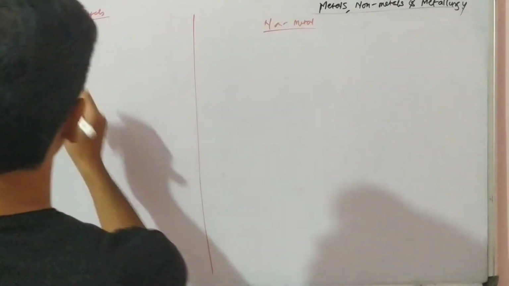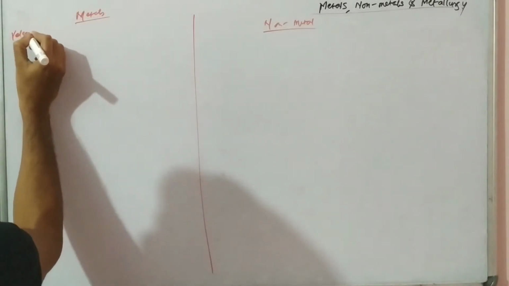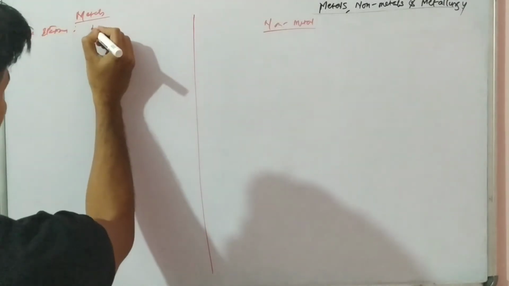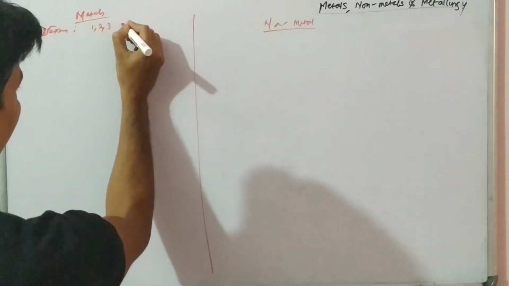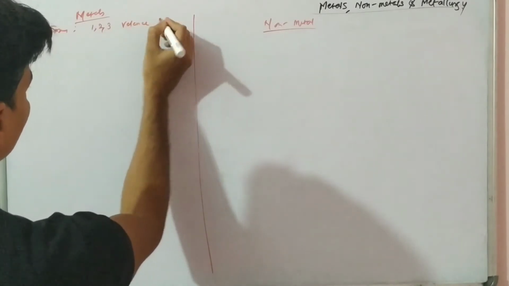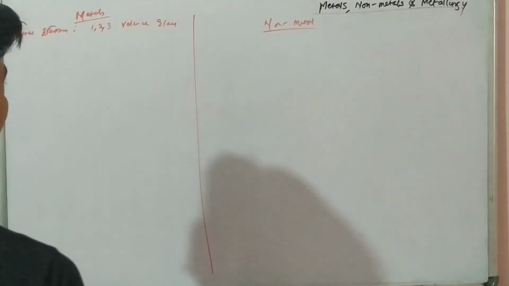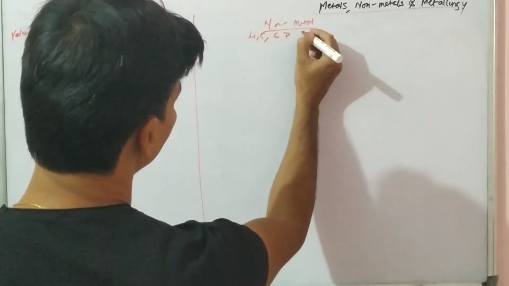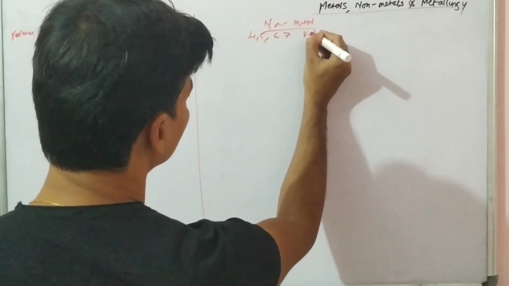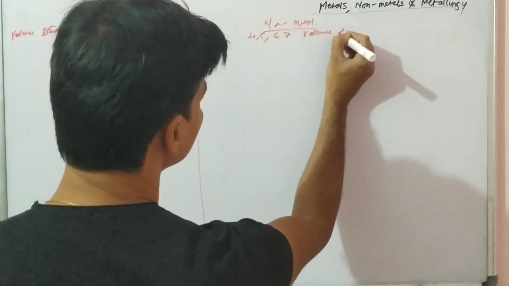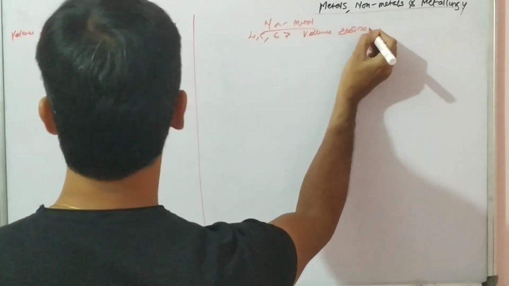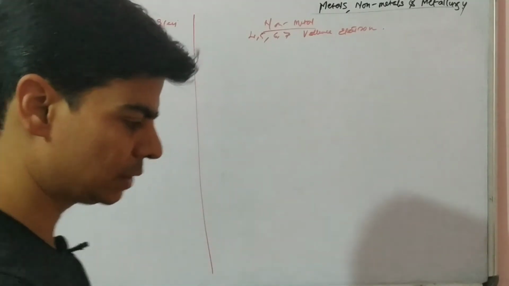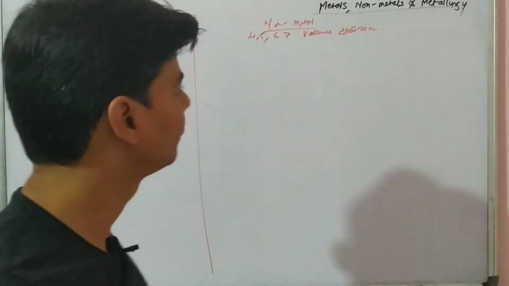We know that if we talk about valence electrons, metals have 1, 2 and 3 valence electrons, right? And non-metals have 4, 5, 6, 7 valence electrons, right? And what are valence electrons? Valence electrons are electrons that are present in the outermost shell, right?